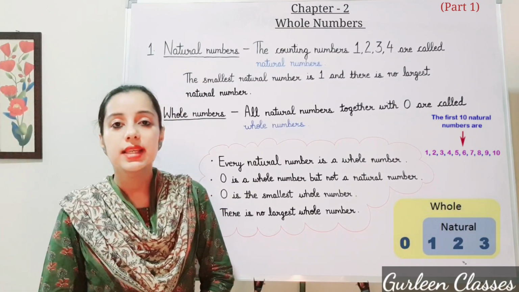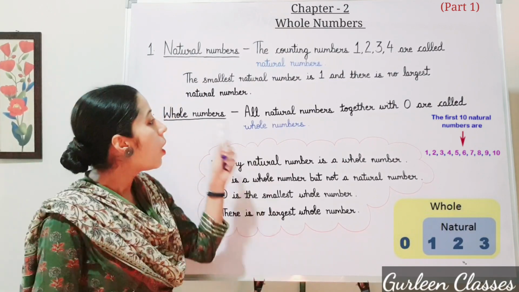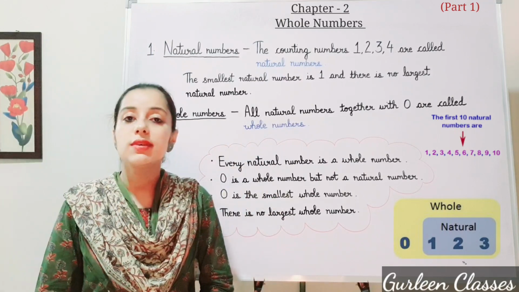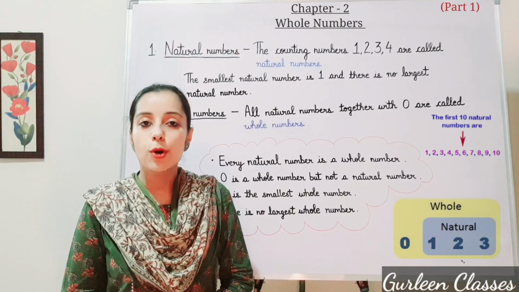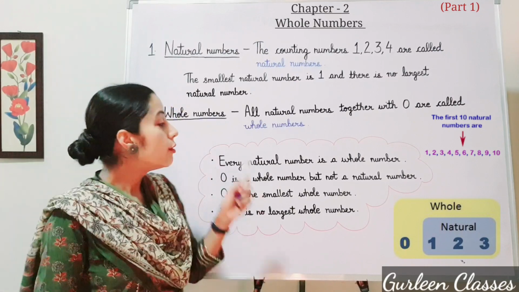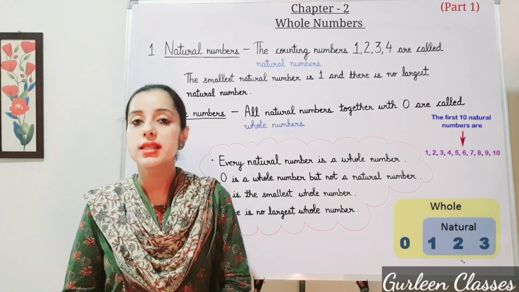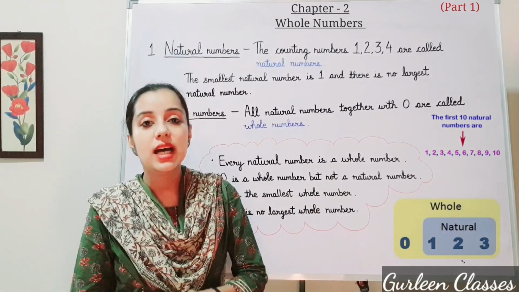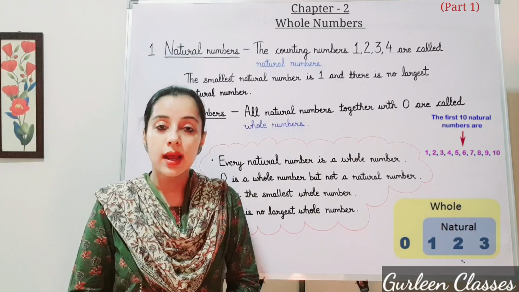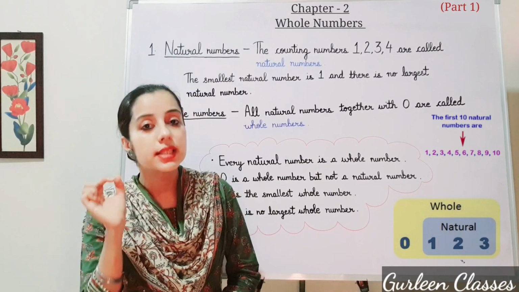So now let us see what are whole numbers. All natural numbers together with 0 are called whole numbers. So students, there are a few points which you have to keep in your mind. First, every natural number is a whole number, as natural numbers start from 1 and whole numbers start from 0.